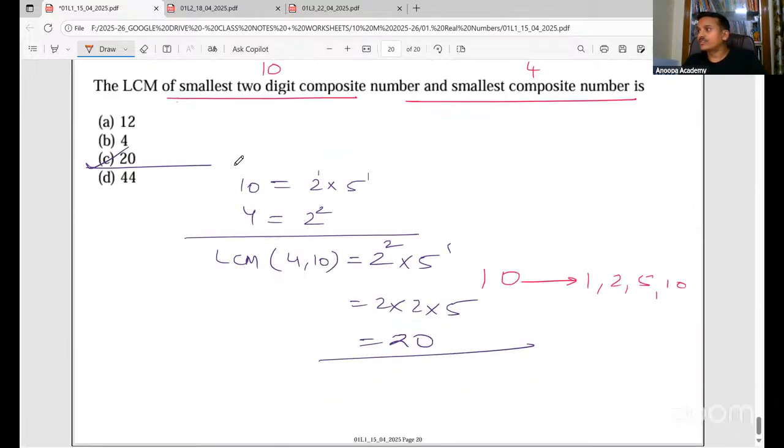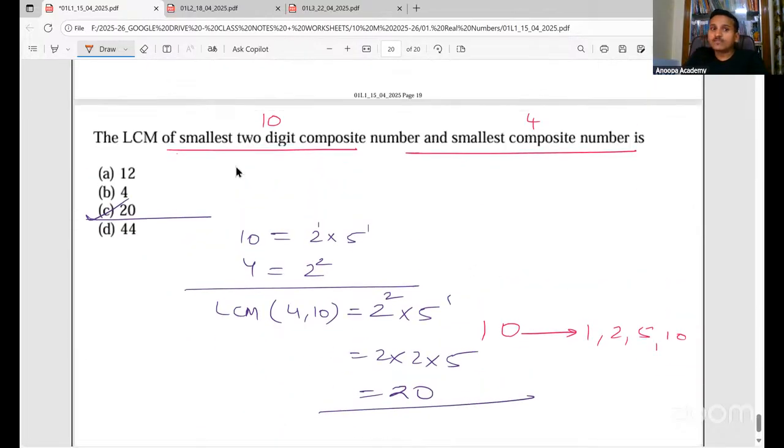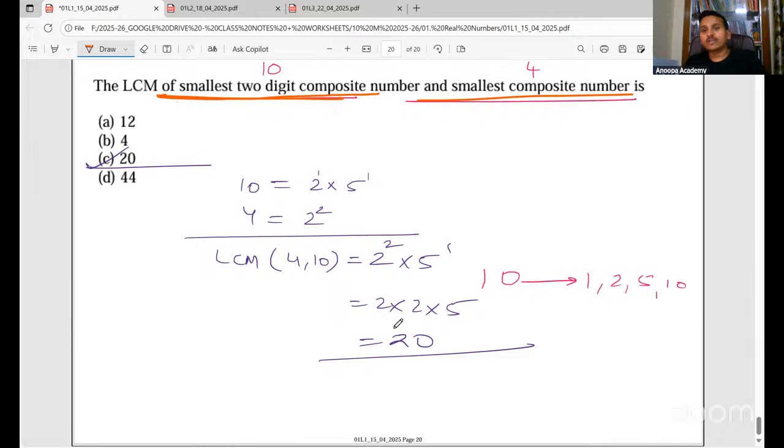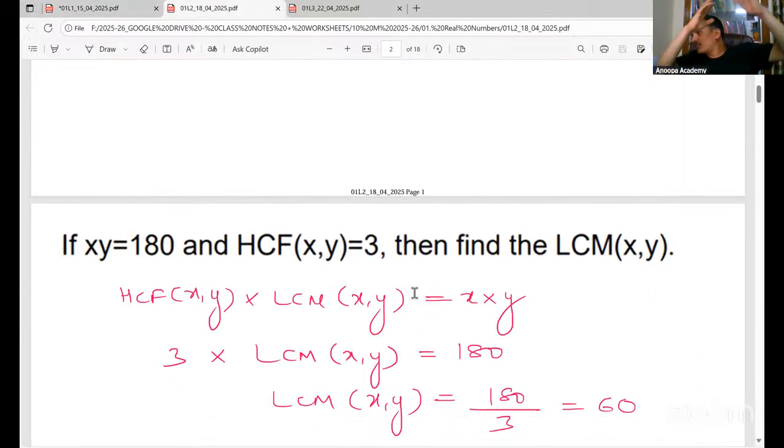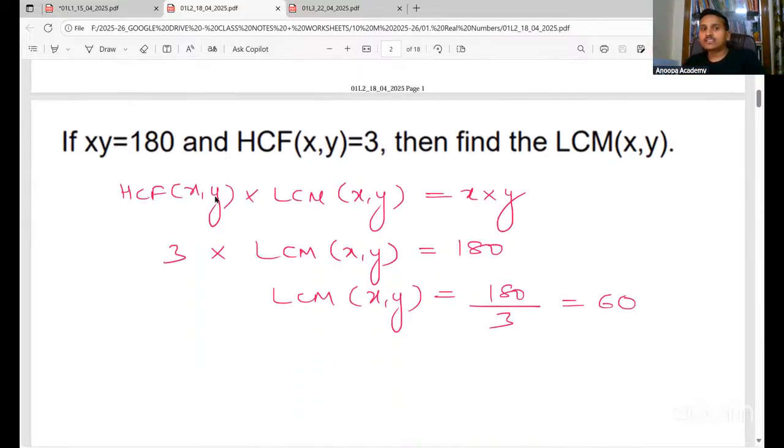See, we have done this question also. LCM of smallest 2-digit composite number and smallest composite number. We have done this question in the class itself. So smallest 2-digit composite number is 10. So read the question and do it carefully. Okay. Next. First of all, we'll cover all the concepts. And then I'll give you questions. So we have done this question also.